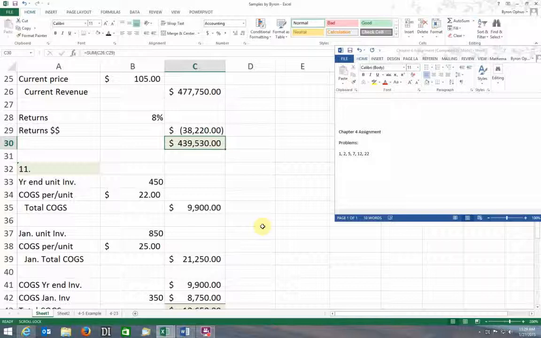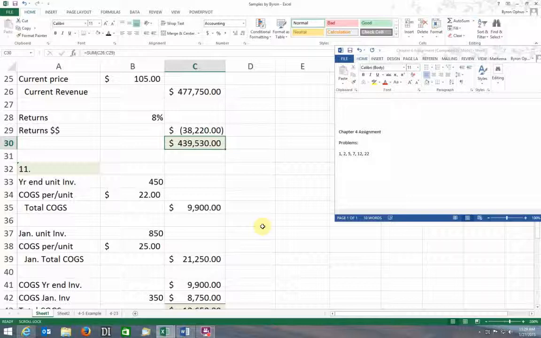Okay, onward. So you guys have number 12, and I did number 11, which is similar. On December 31st of last year, Wolfson Corporation had in inventory 450 units of its product, which cost $22 per unit to produce. During January, the company produced 850 units at a cost of $25 per unit. Assuming that Wolfson Corporation sold 800 units in January, what was the cost of goods sold?